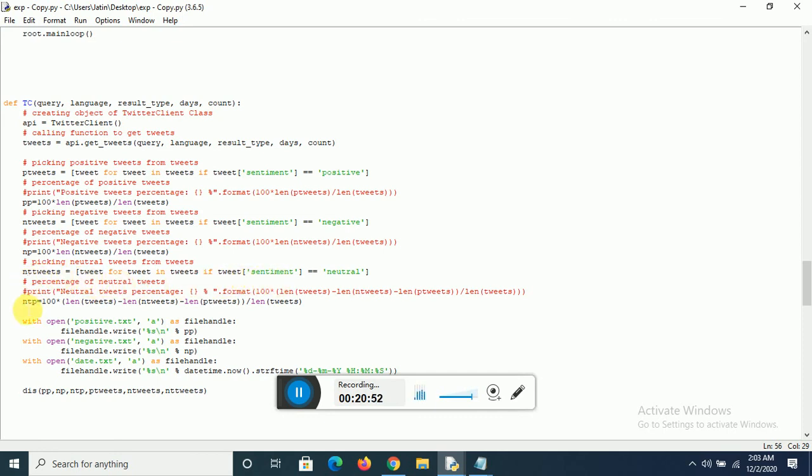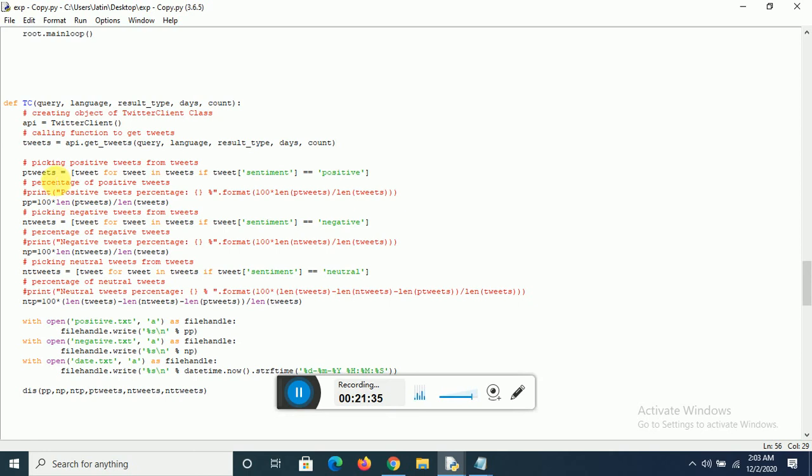NT tweets, and again we calculate the neutral tweet percentage as 100 minus the others. Basically, from the total tweets we have, we subtract the negative and the positive tweets to get the neutral tweets, and accordingly we calculate our percentage, right? So there you go. You can also use the length of neutral tweets, that's not an issue. Basically, the neutral tweets plus the negative tweets plus the positive tweets would be our total number of tweets fetched.